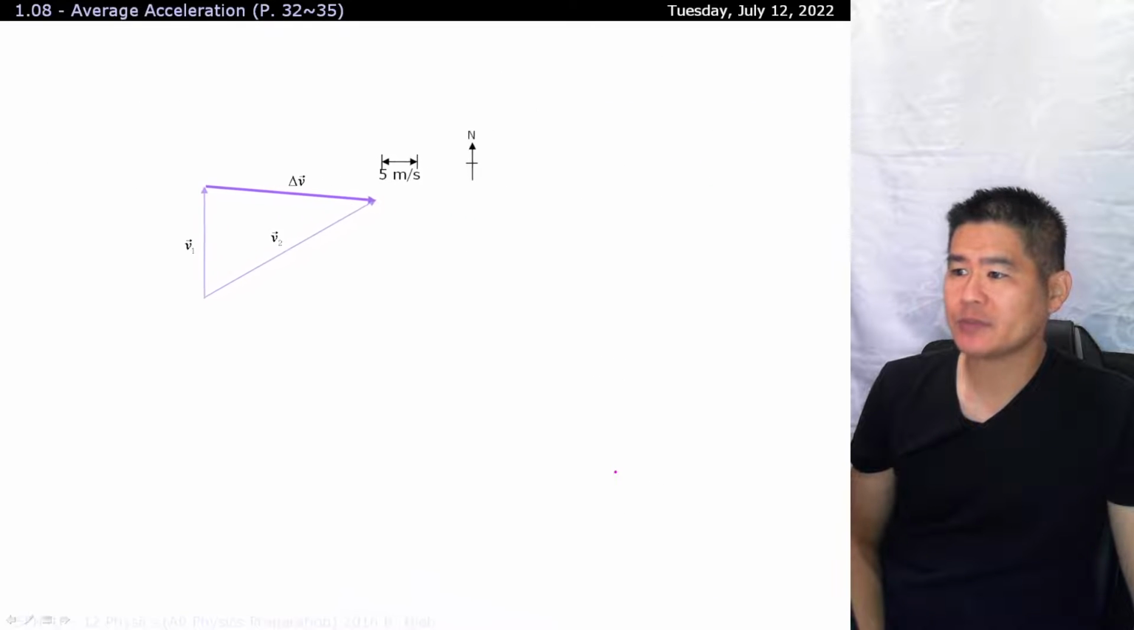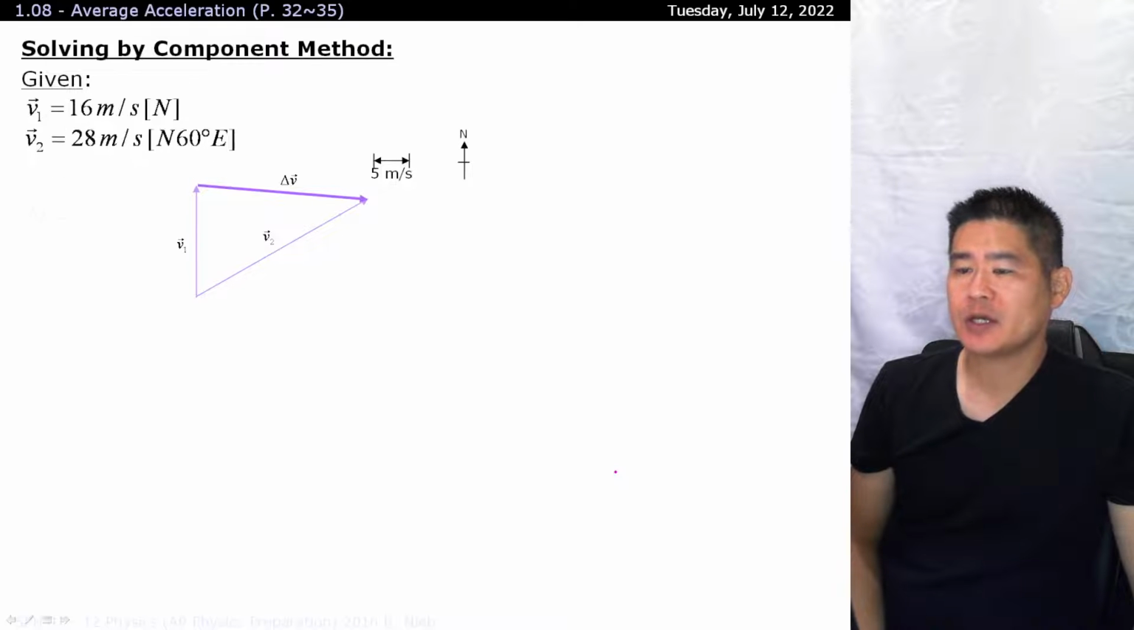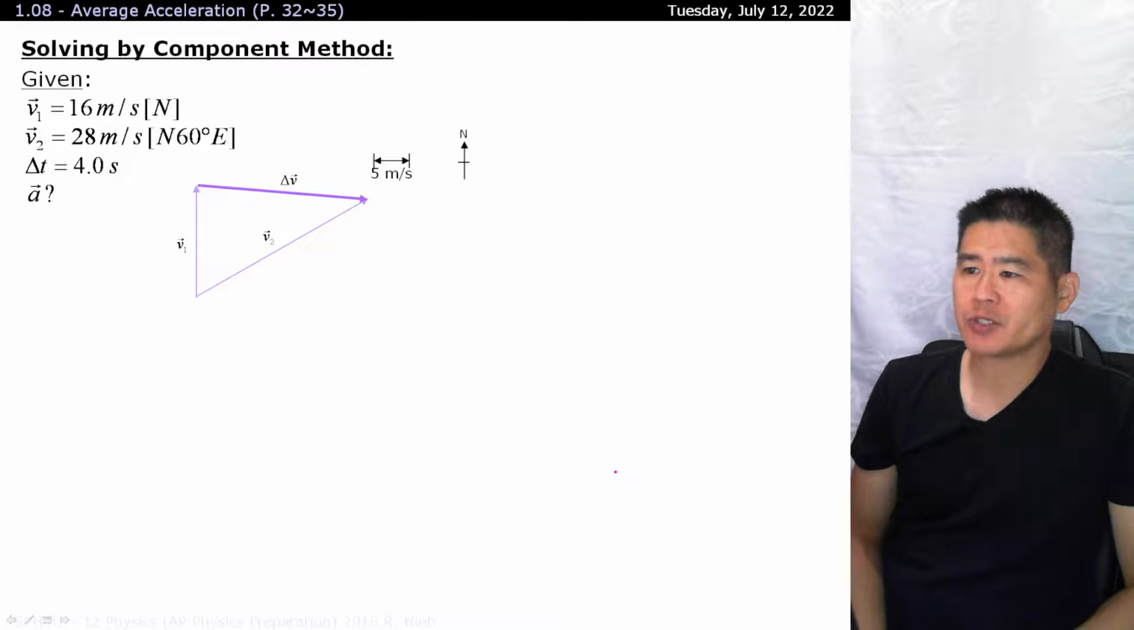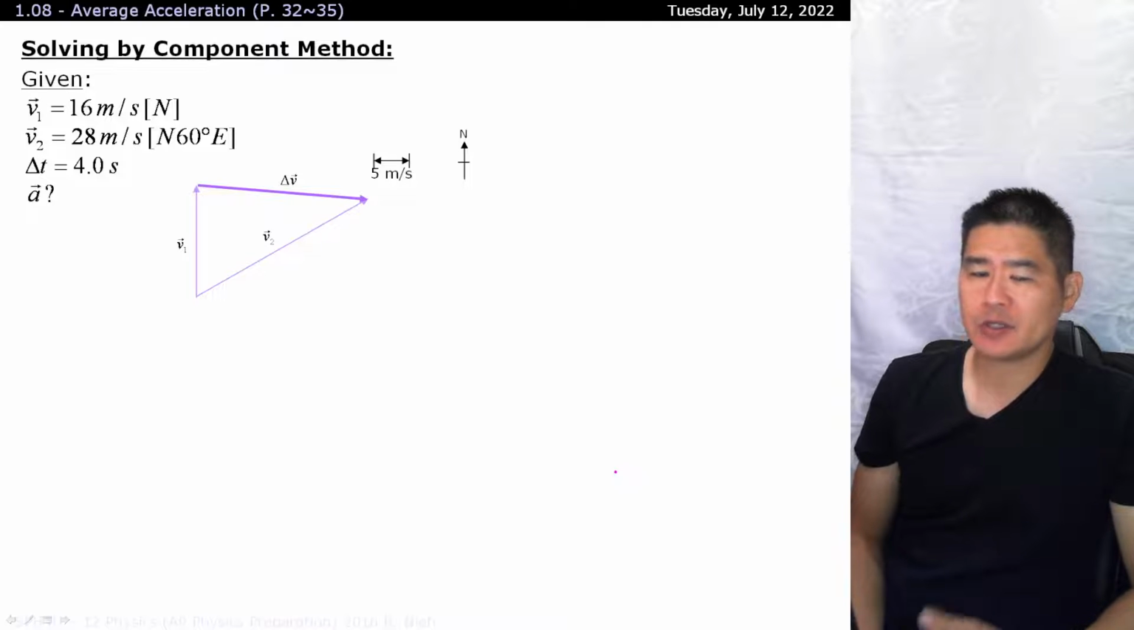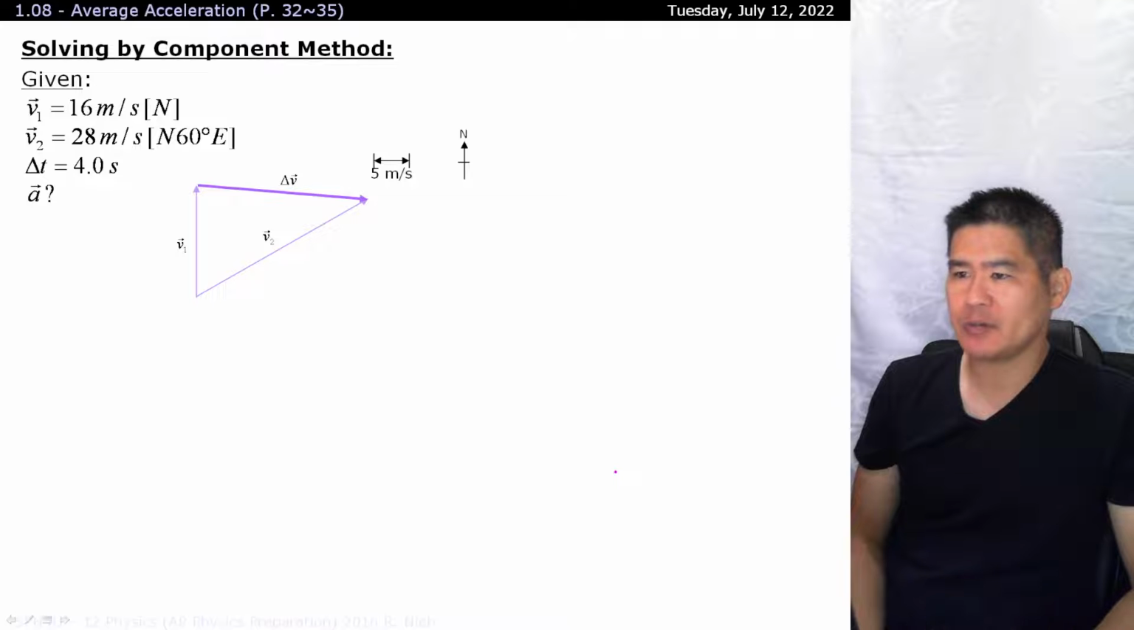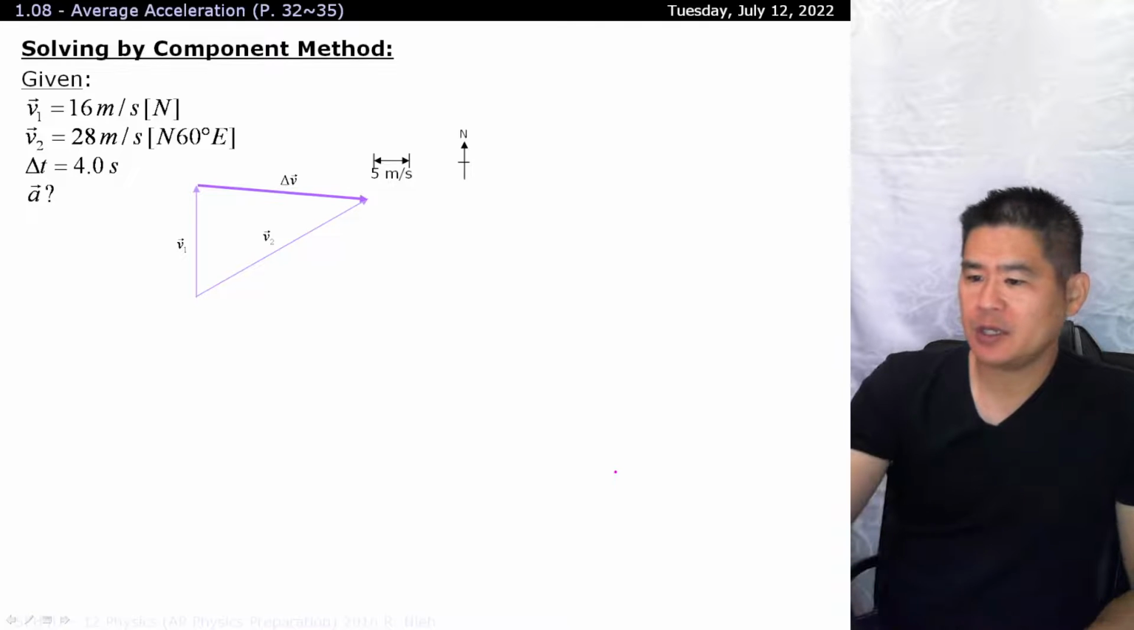Okay, the same exact problem. We're going to solve it using the mathematical approach. And you can solve this either by the component method or the trigonometric method. All right. The trig method is with side angle side and cosine law followed by sine law. The component method is very similar to what we dealt with for displacement.